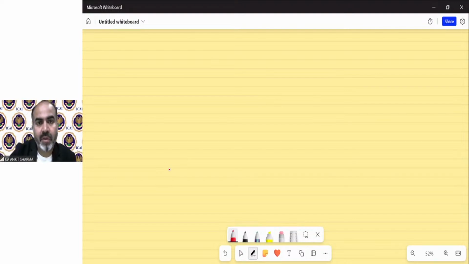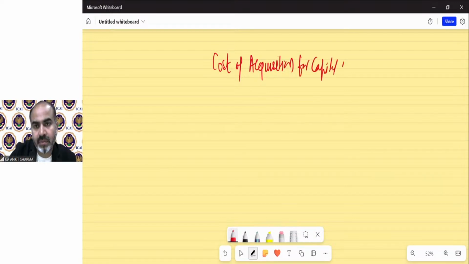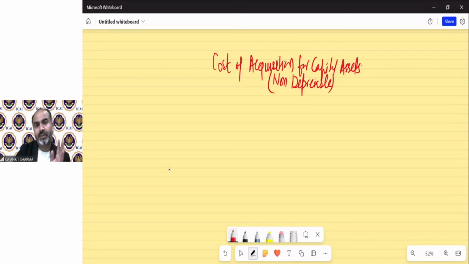So that is cost of acquisition for capital assets, and that is for non-depreciable assets. If it is a depreciable asset, then section 50 will tell about the cost of acquisition, because in case of depreciable assets, we take WDV, not the cost of the asset.